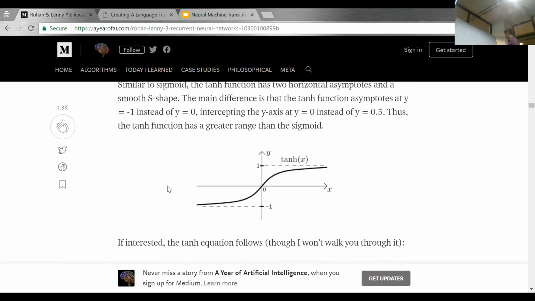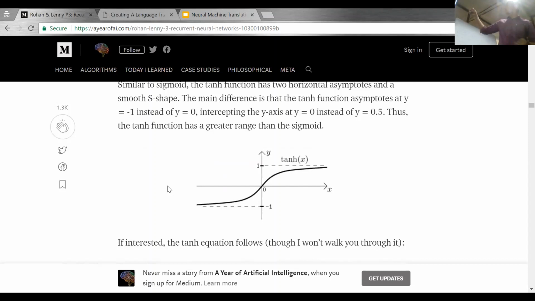Now, if you use the sigmoid function over here, the sigmoid function is like this. But the derivative of the sigmoid function is this. The maximum value the derivative of the sigmoid function can have is 0.25. So if you multiply all those derivatives, each with a value of at most 0.25, it will approach 0. So what will be the update to the weights? It will be 0. So you will not learn anything.